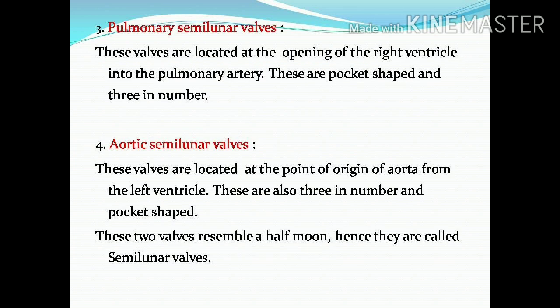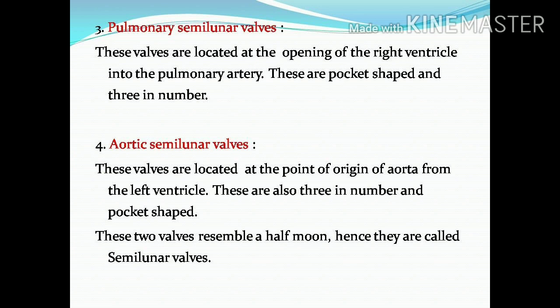Next one is the pulmonary semilunar valve. This pulmonary semilunar valve is located at the opening of the right ventricle into the pulmonary artery. So why is it called semilunar? Because it is a half moon-like structure, that's why it is called semilunar. Between the opening of the right ventricle and the pulmonary artery, we can see these semilunar valves.